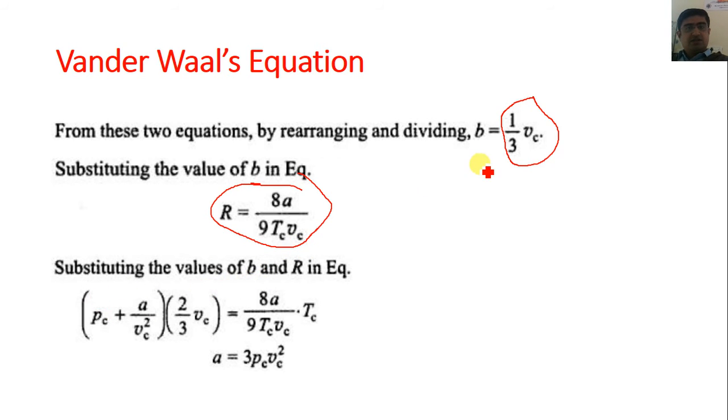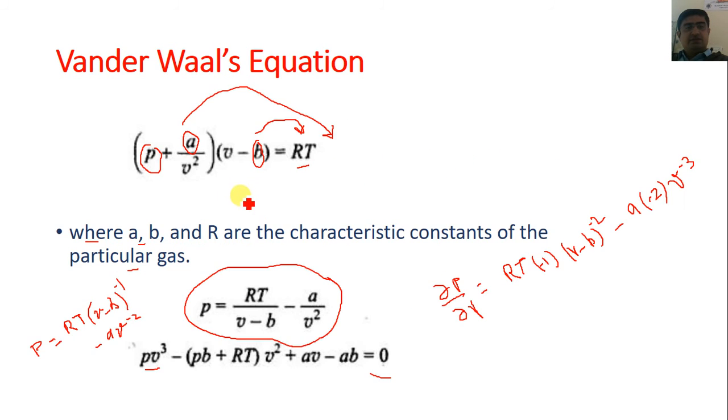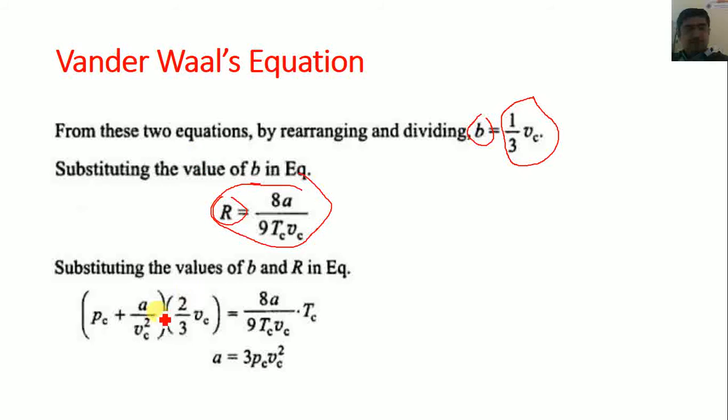And also, if we want to find out the value of a, then we can place the value of b and R into our van der Waals equation. So we can find the value of a. Here, by placing the value of b and R into the van der Waals equation, we get the equation P plus a upon Vc square into bracket 2 by 3 Vc is equal to 8a upon 9 Tc Vc, which is the value of R into Tc.